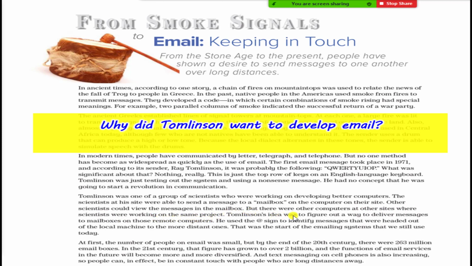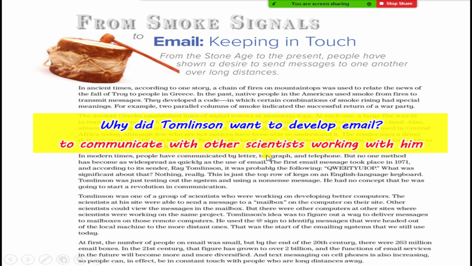Tomlinson's idea was to figure out a way to deliver messages to mailboxes on other remote computers. He used the @ sign to identify messages that were headed out of the local machine to the more distant ones. So the main purpose of developing email was to communicate with other scientists working with him.